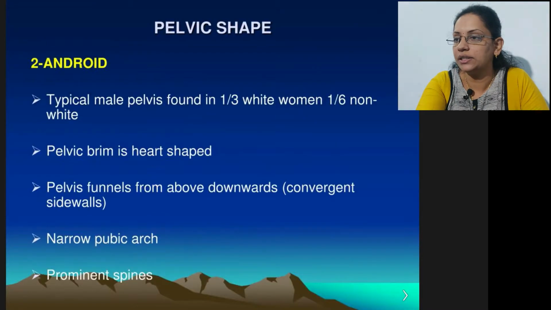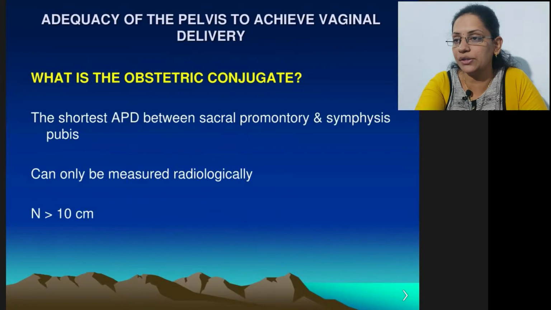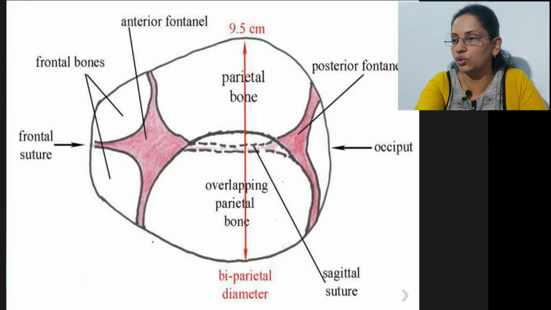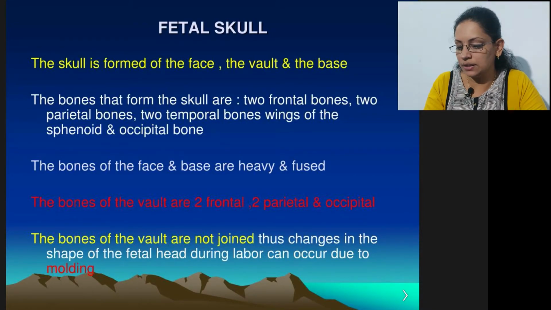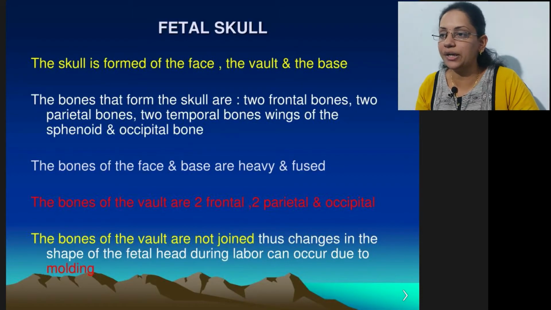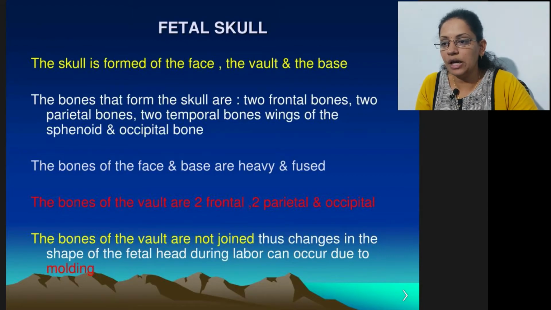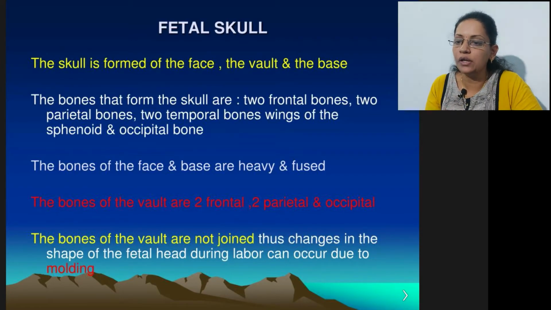Now these slides we had seen just now, but for your basic knowledge we have to know the basic diameters of the pelvis. Just to revise, the important points for normal delivery are the anterior posterior diameter, oblique diameter, and transverse diameter. So that was about the female passage. In the female passage, the bony pelvic cavity should be broad and round in shape with these diameters, so that the baby's passage is easy.